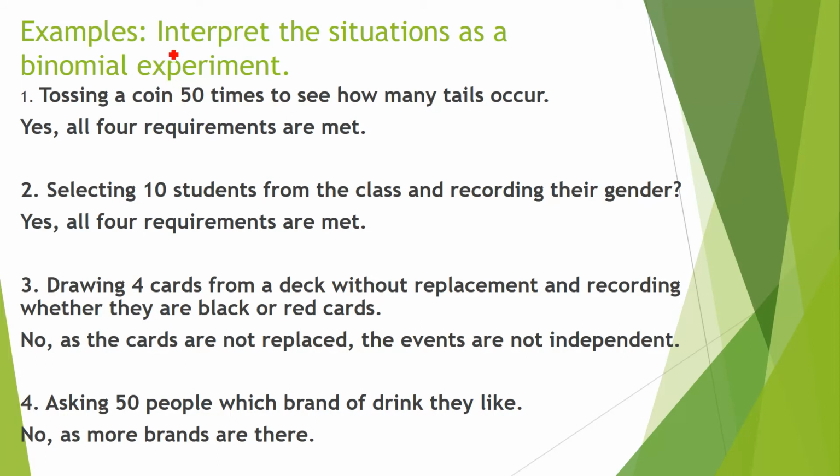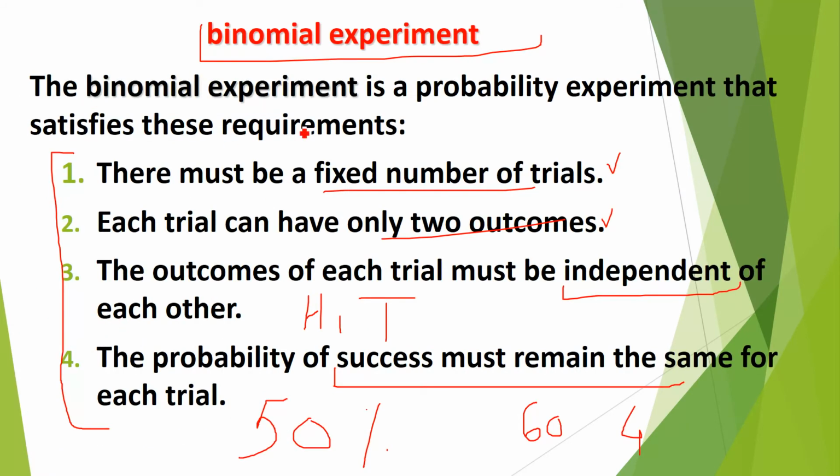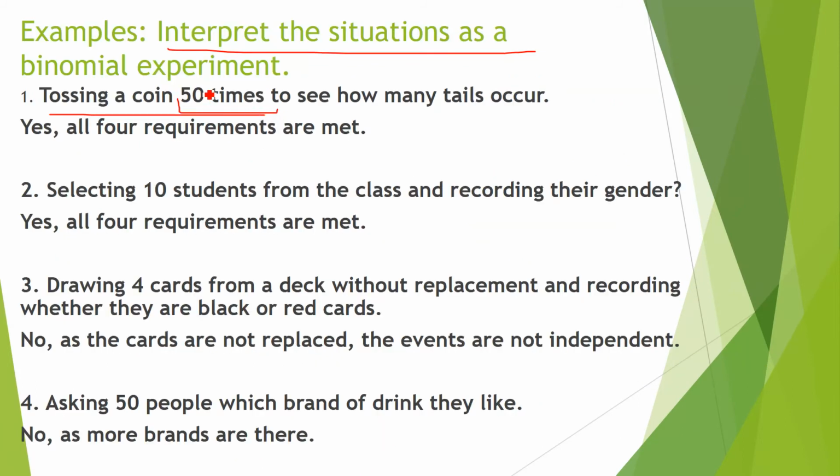The examples are such that you have to decide whether the situation is a binomial experiment or not. First is tossing a coin 50 times to see how many tails occur. 50 times, so this is the situation. You have to first of all see whether this situation satisfies these four points. First, there must be a fixed number of trials: 50 times. This is fixed. The first condition is okay.